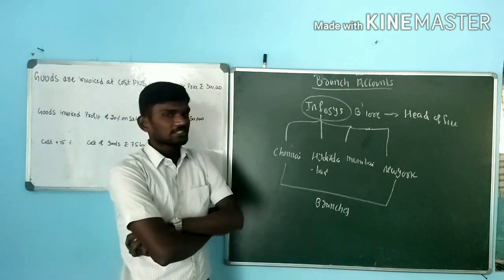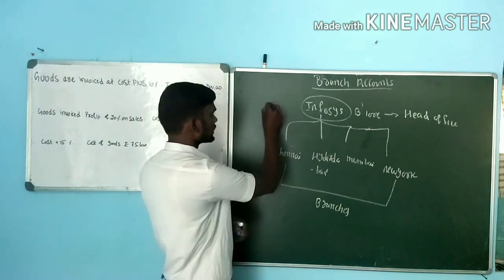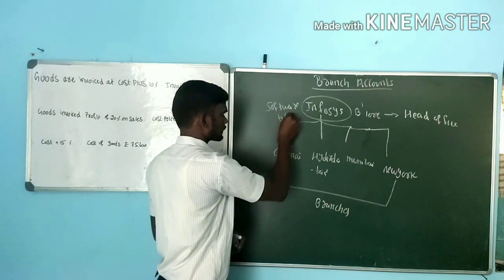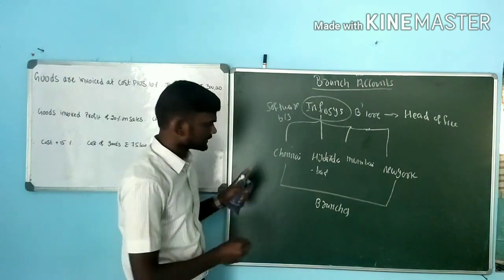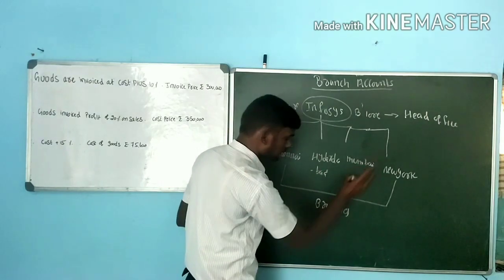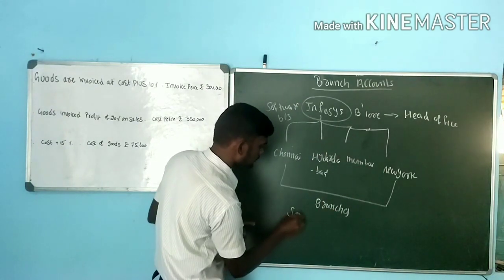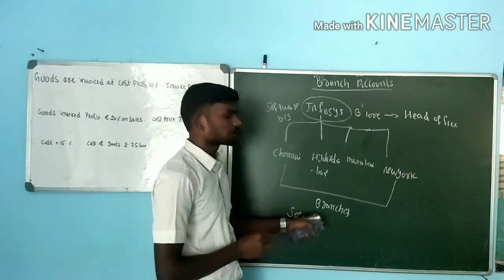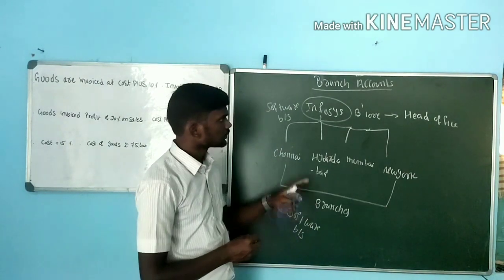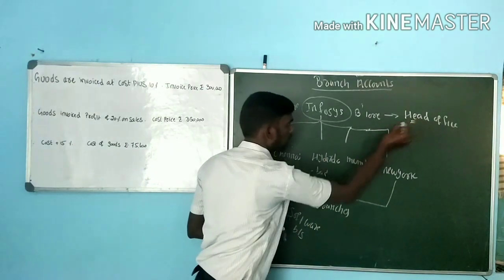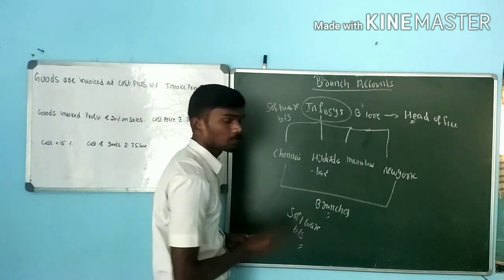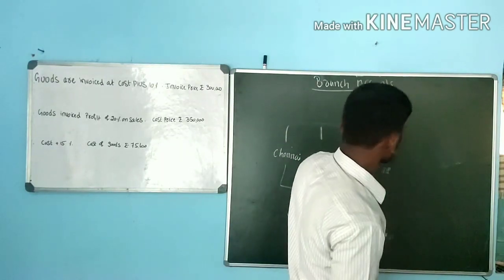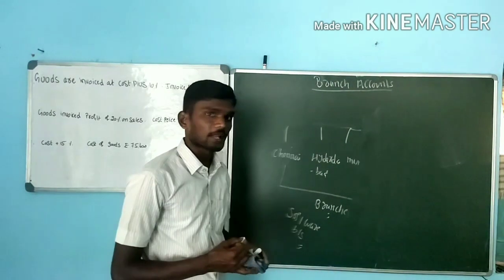For example, Infosys's nature of business is software business. Even the branches also have to perform the same activities, that is software business. Then only it is called a branch. This is the meaning of head office and meaning of branches. Next, we are going to discuss what the types of branches are.